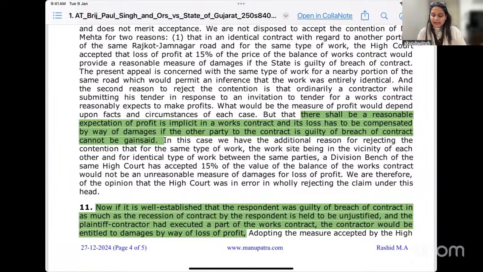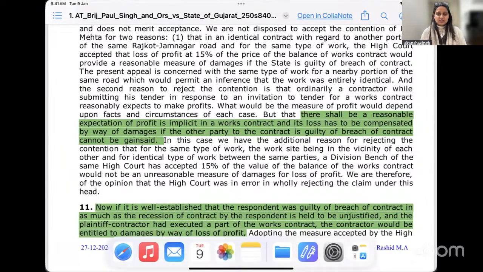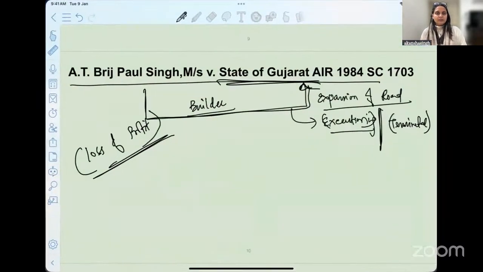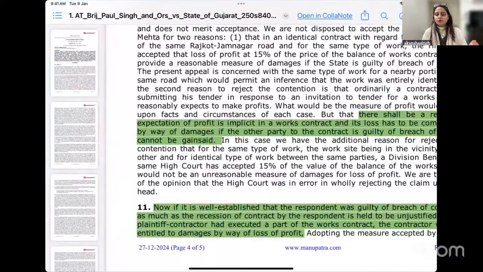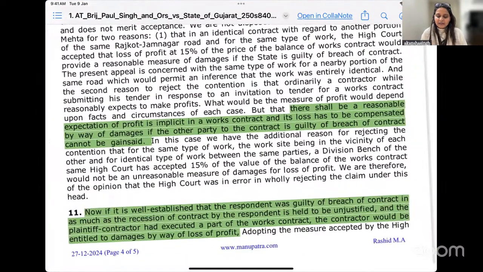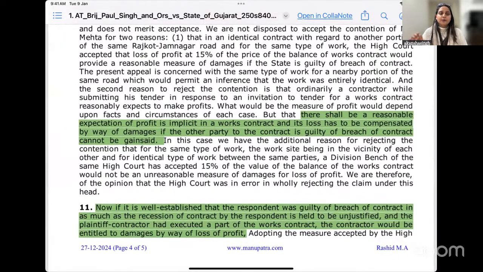The court held in this given case, which we have just discussed, the builder's contract, wherein the contract was terminated in between without any justifiable ground. How do we assess the damages? The court here said that there shall be a reasonable expectation of profit implicit in a works contract, and its loss has to be compensated by way of damages.